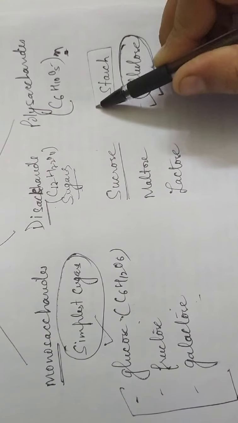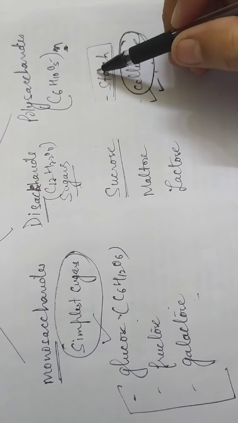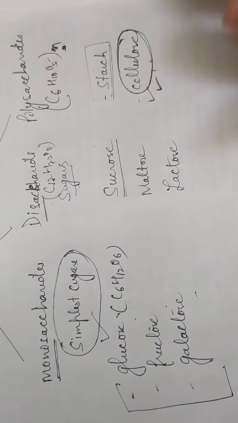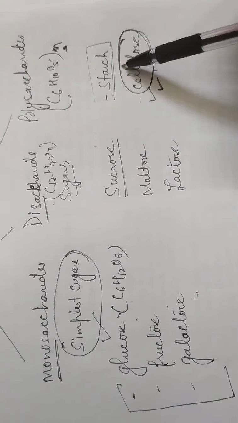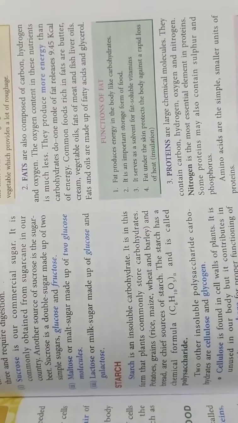And starch is the complex polysaccharide. It is basically found in potatoes and grains like rice, wheat, barley, etc. Okay, all these are digested, broken down into the simplest sugars, and then our body will absorb them. We will study all these things in the digestive system. Fine.